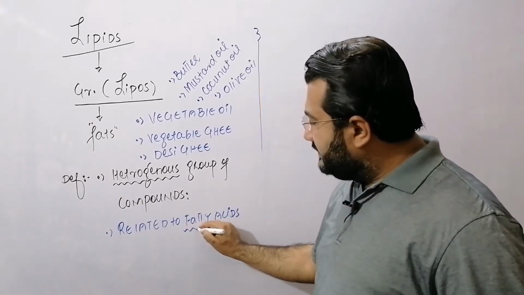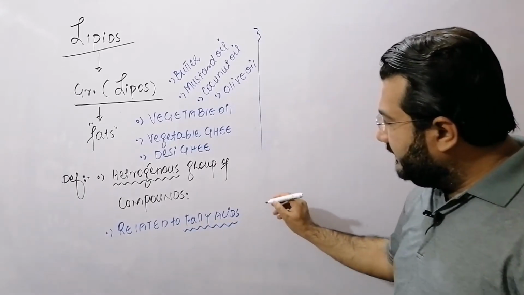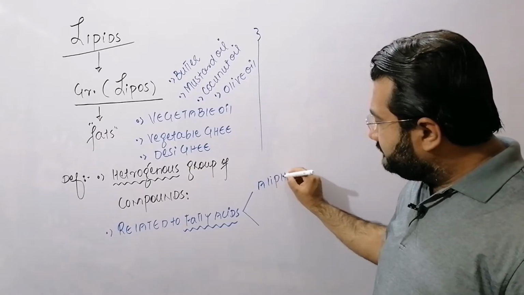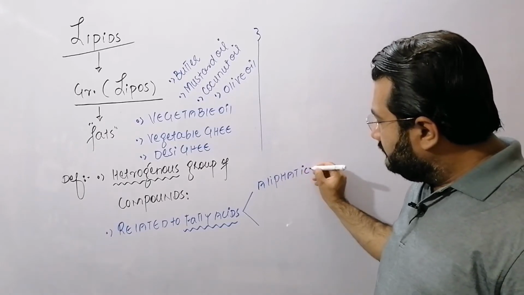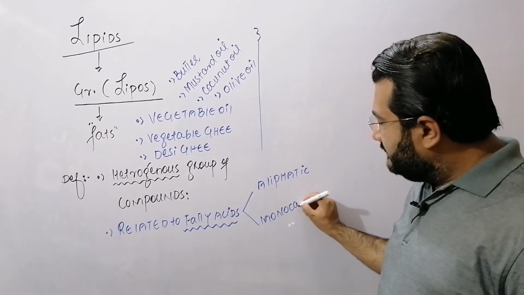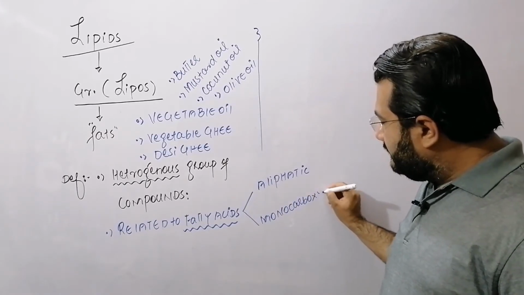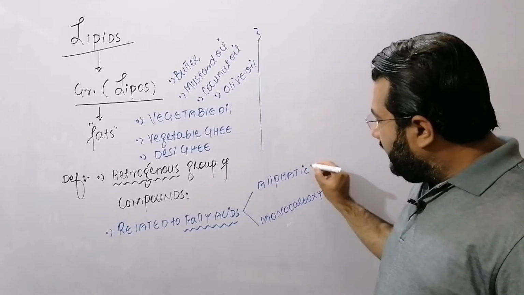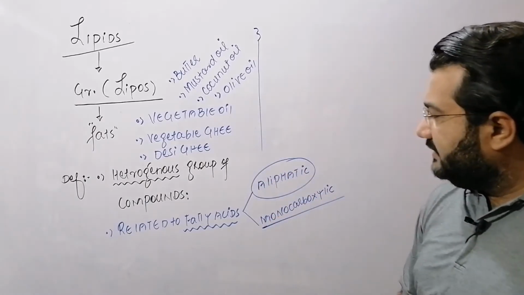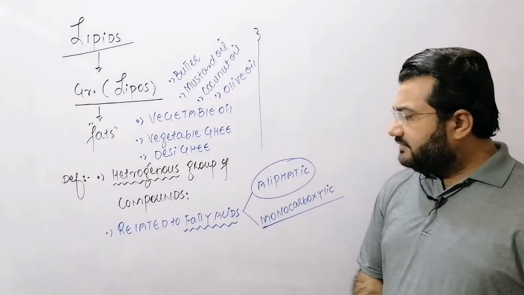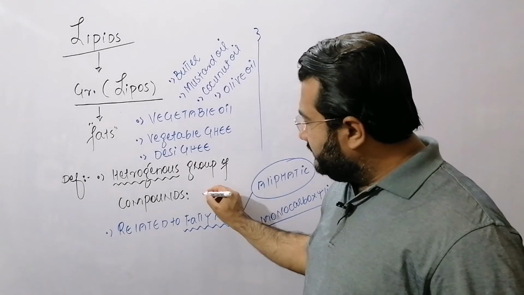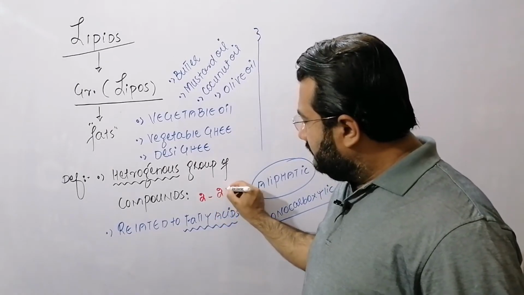My dear students, fatty acids are basically aliphatic monocarboxylic acids. All aliphatic monocarboxylic acids are called fatty acids. Most of the fatty acids have an even number of carbon atoms, usually from 2 to 20.